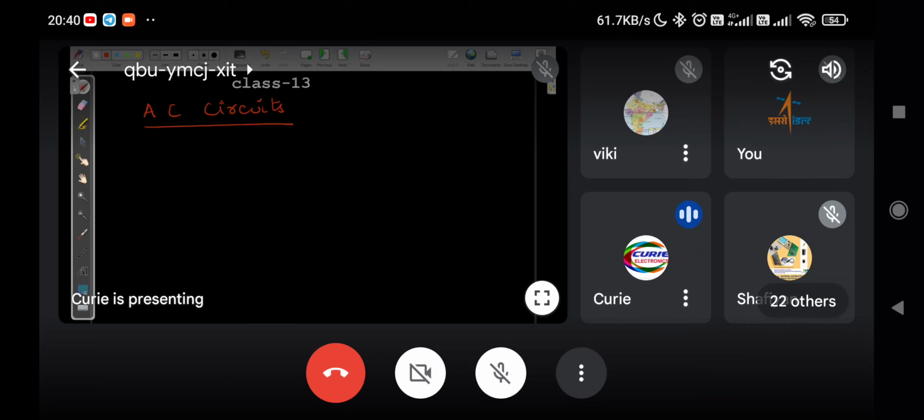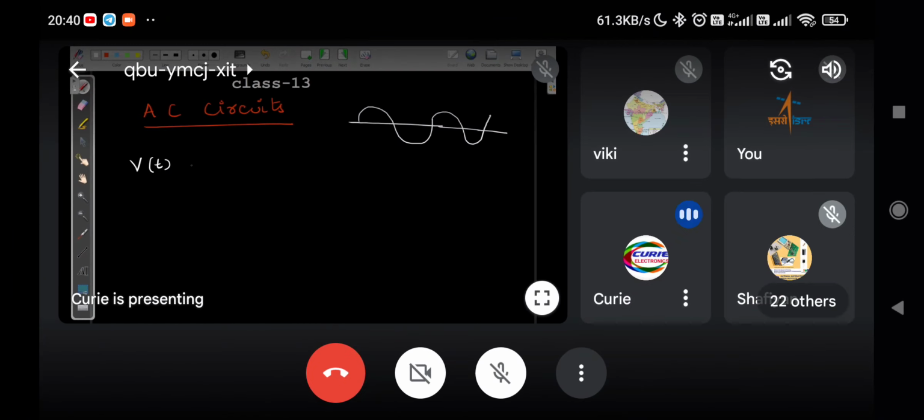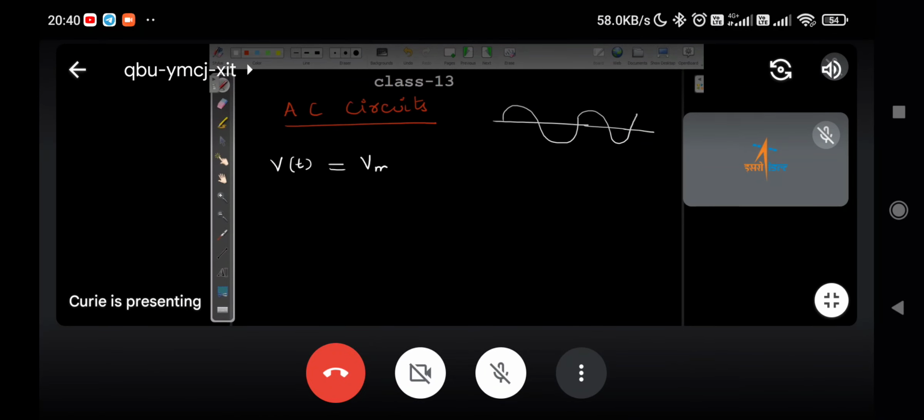AC circuits. Usually, an alternating waveform, a waveform like this. Maybe this is a sine wave, or we can say it as a cosine wave also. V is given by V equal to, we want the instantaneous value of this waveform, that is alternating waveform. The instantaneous value V of t is given by Vm sine omega t.